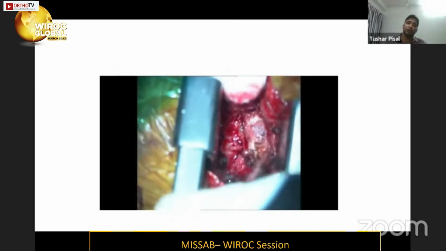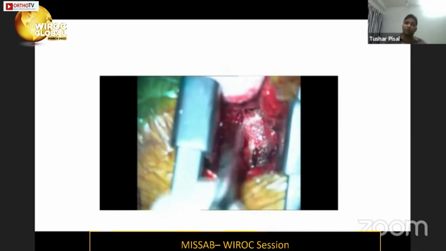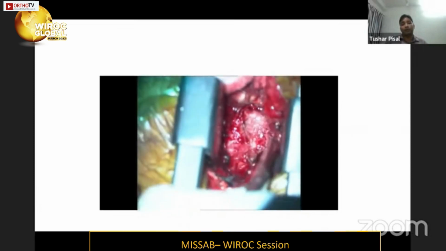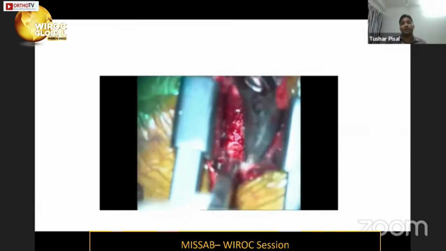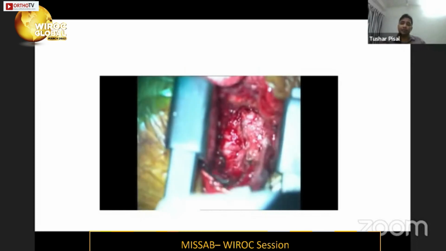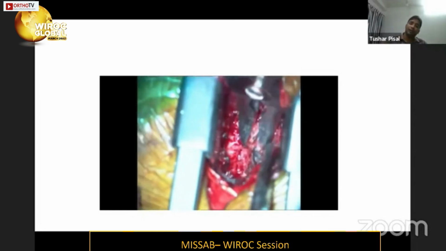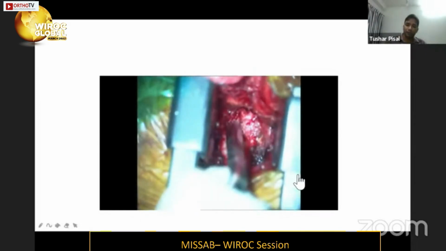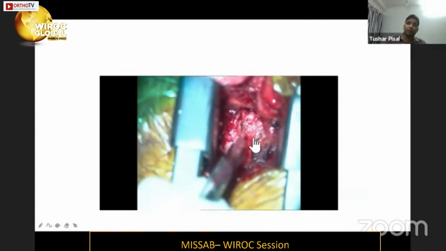We have to identify the neural structure in order to avoid injury to the neural structure. Once you identify the disc, then I looked for the piece which was there in the MRI in the lateral recess, which was compressing on the traversing L3 nerve root. Okay, so this is how we remove the superior facet.